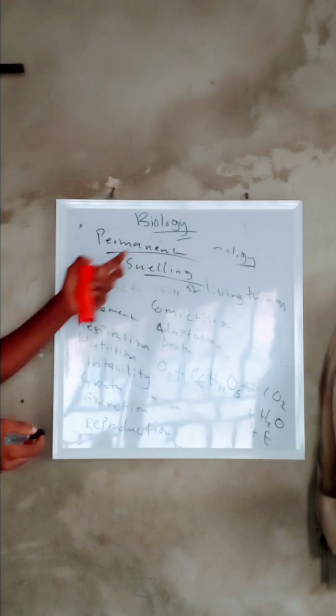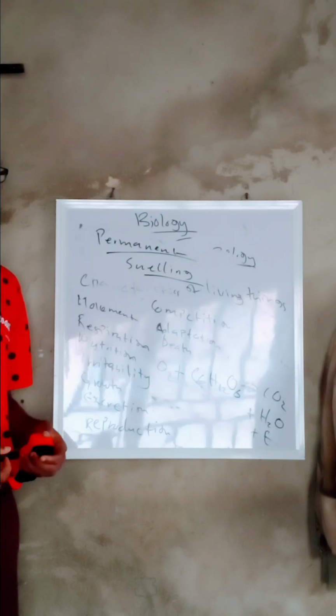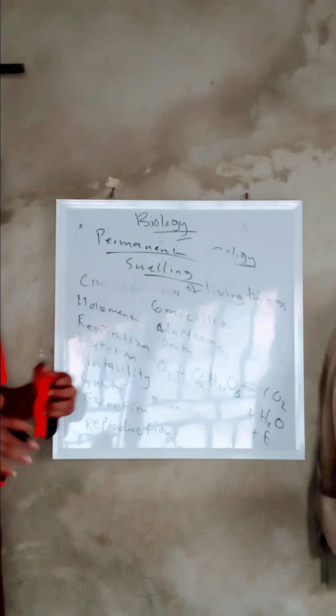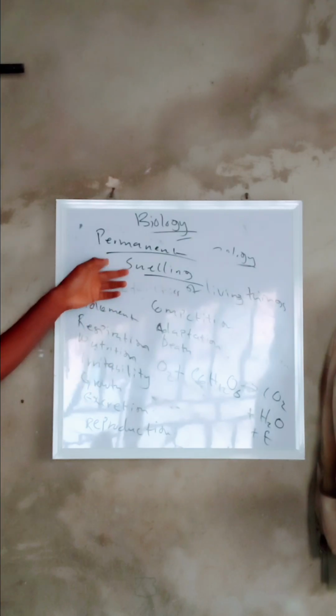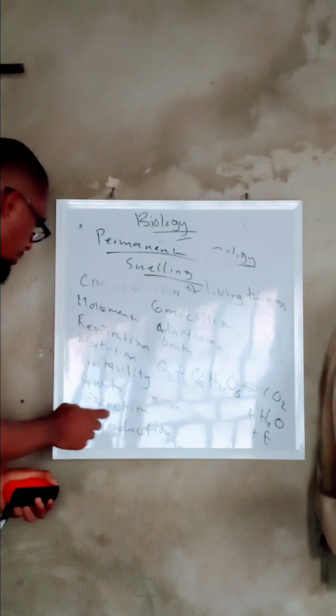A permanent increase is when I start to grow. I will not get shorter than this. I will keep growing taller until I reach my limit. Permanent increase is called growth. Temporary increase is called swelling.